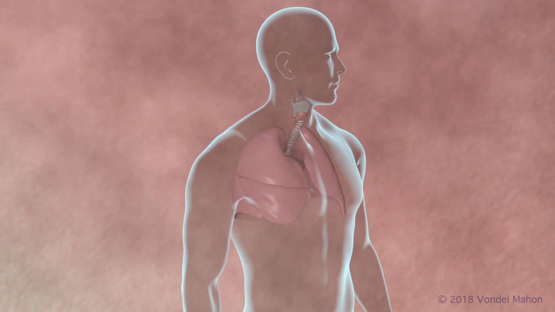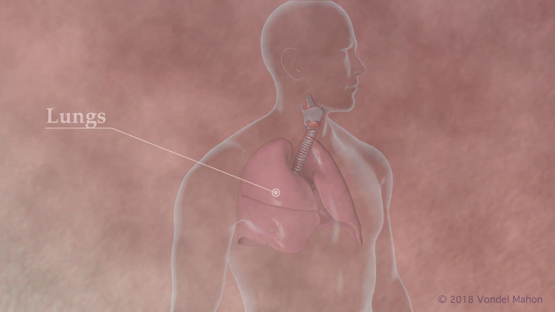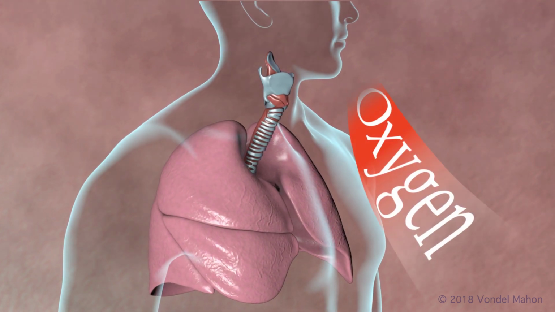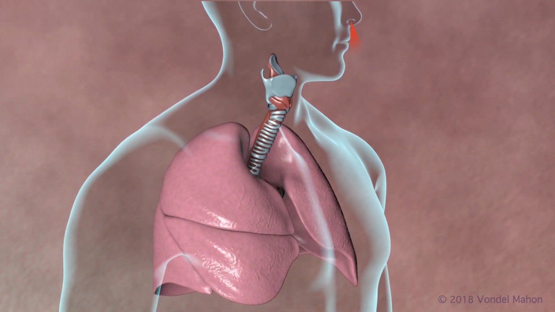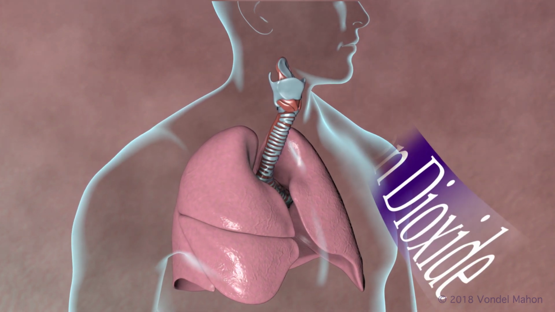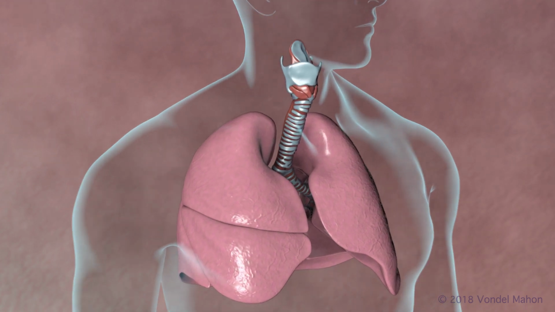Breathing is the process of moving air into and out of the lungs in a rhythmic pattern. Each time we inhale, oxygen is drawn from the outside environment to the lungs, then into the bloodstream. When we exhale, the process is reversed. Carbon dioxide, which enters the lungs from the bloodstream, is discharged to the external environment.